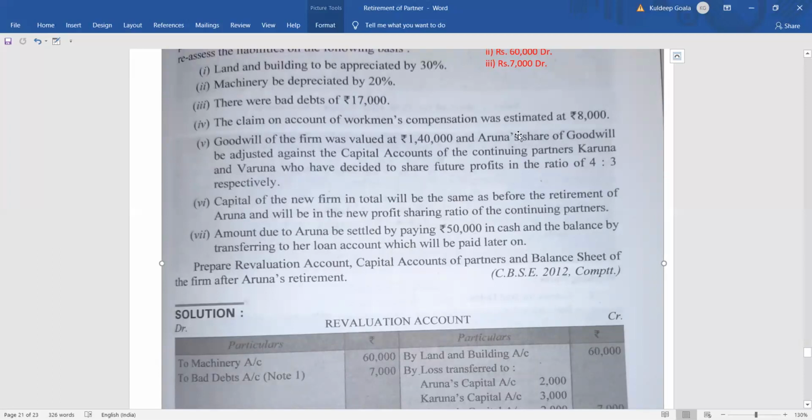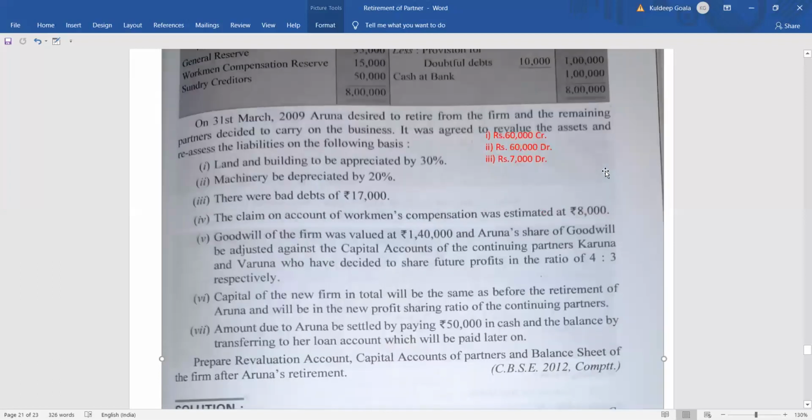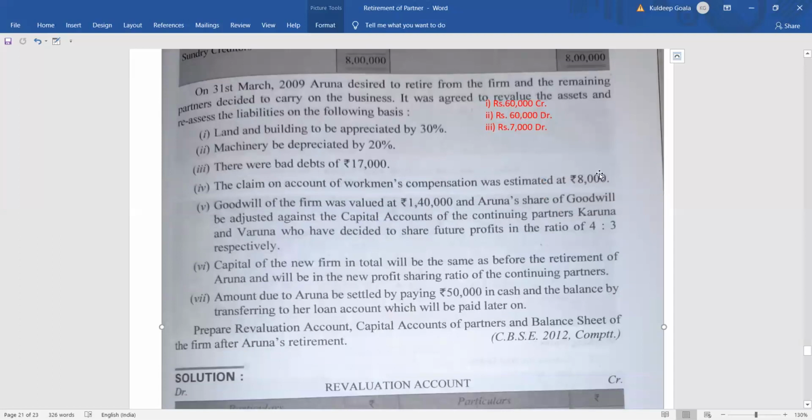what is given here, the goodwill will be adjusted in the capital account of the continuing partner, okay, who decide to share the future profit as 4:3. The new ratio is given here. The old ratio was 2:3:2. The new ratio of continuing partner is 4:3. So we have to find out the gaining ratio, and accordingly the capital in the capital account it will be adjusted. So let's calculate it.